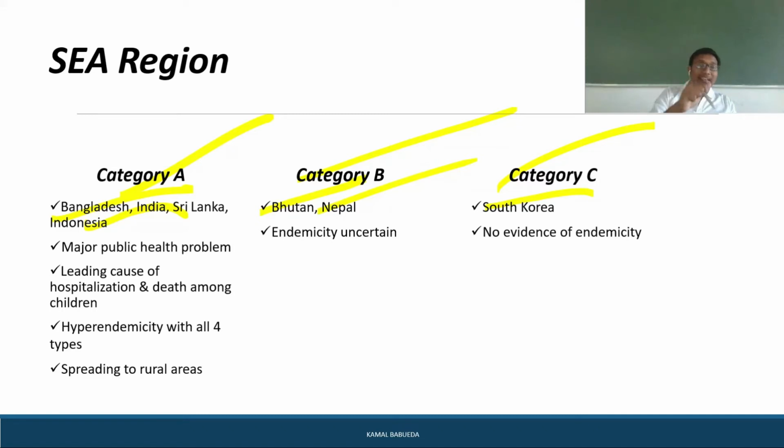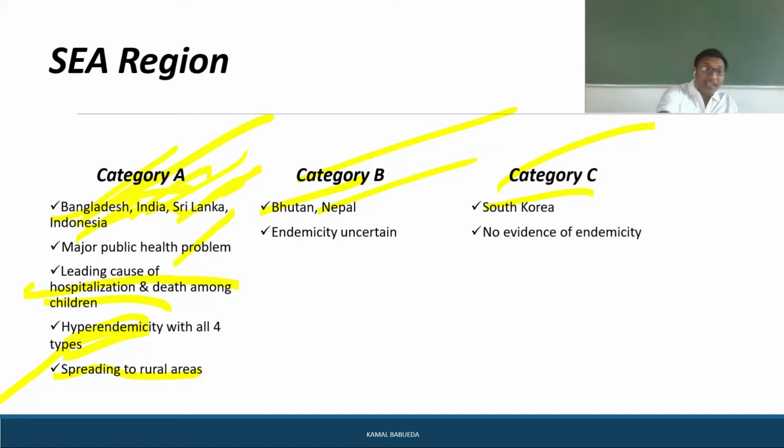But coming to category A, Bangladesh, India, Sri Lanka, and Indonesia, it has become a major health problem, and it is one of the leading causes for individuals to get hospitalized, and it is causing death among children. It is hyperendemic with all 4 types. In all 4 countries it is showing hyperendemicity, and it is spreading to the rural areas also.